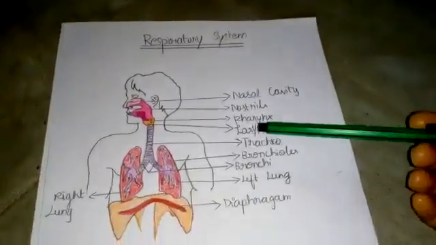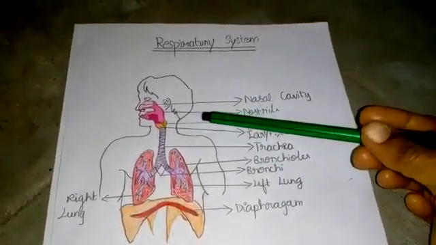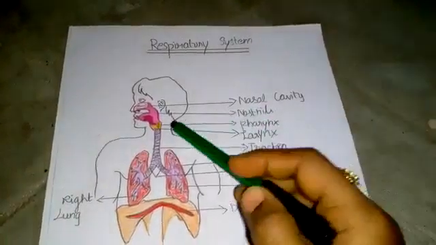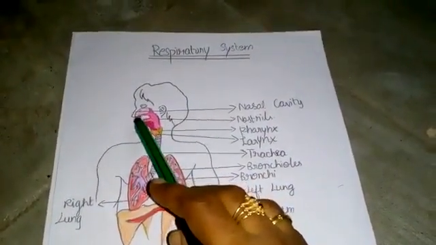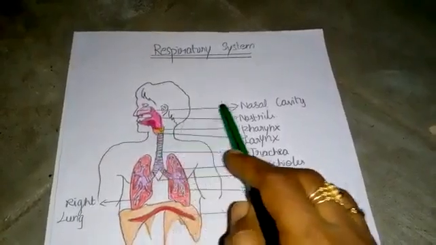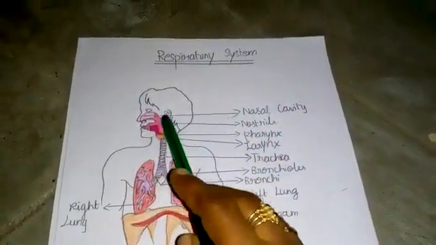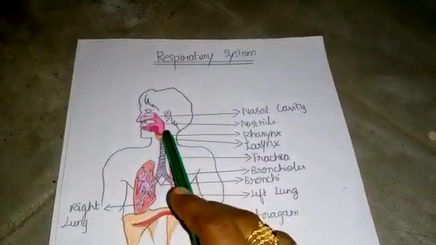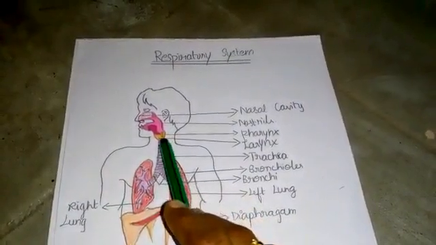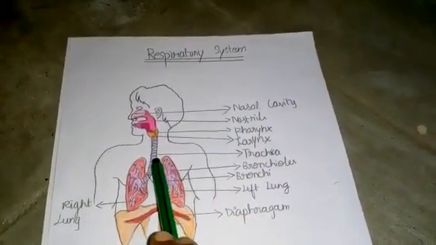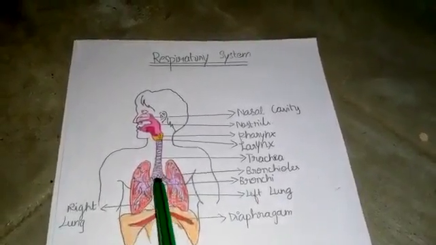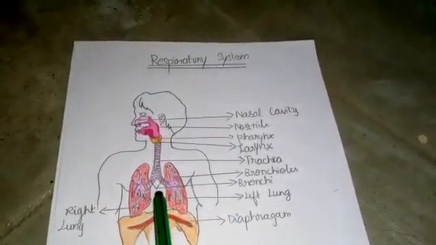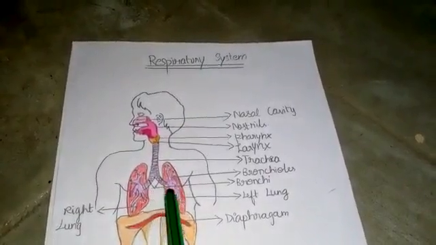This is our respiratory system. The path of airway is given here. So this is our nostrils. The air enters here. Afterwards, the air moves to the nasal cavity. Afterwards, the air comes to the pharynx. Then again it reaches the larynx. Then again it reaches the trachea. Then it will come to the bronchi, that means both ends of the trachea, both tubes of the lungs.